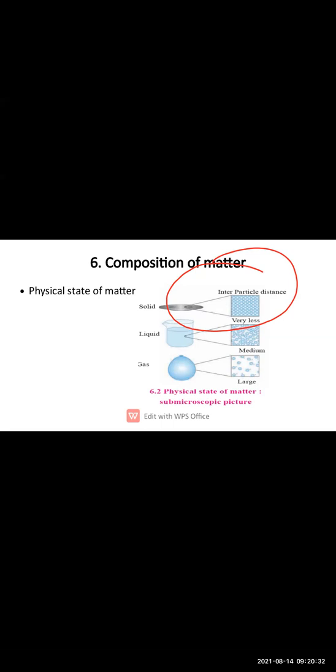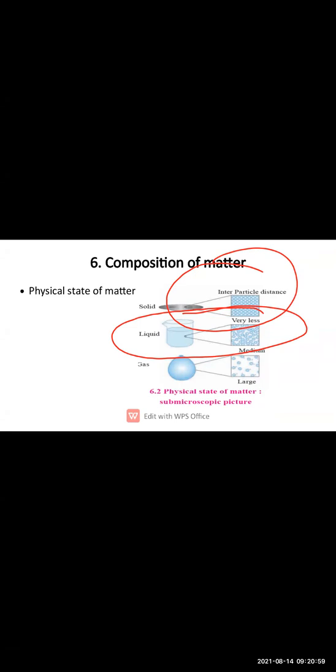So let's talk about liquid now. Liquid has a moderate strength in the intermolecular force. Here, if you see, the molecules are not very close to each other. They are spread to all sides of the container.